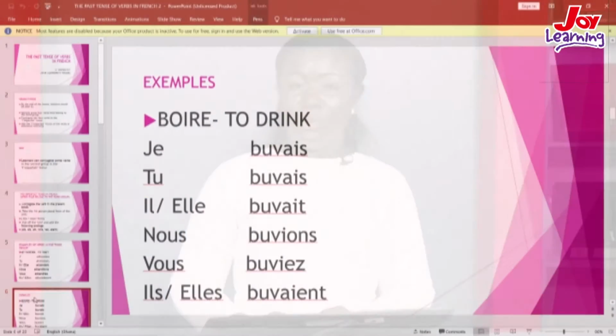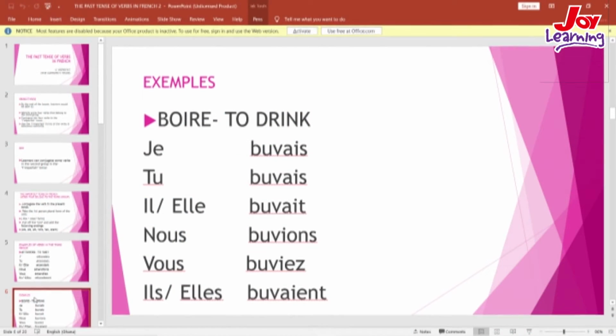The second verb in this group I would like us to look at is boire. Boire means to drink. So we will first of all conjugate boire in the present tense and take the nous form, which is nous buvons. We cut off the ons and we add the endings of the l'imparfait tense.